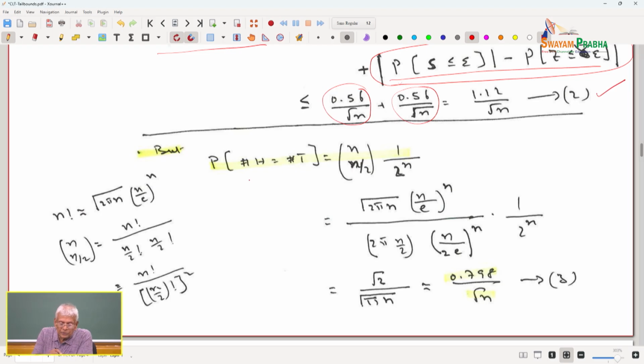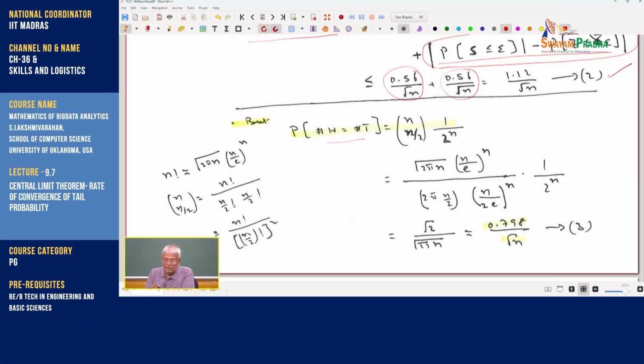I could have computed this using the binomial distribution. The probability that the number of heads is equal to the number of tails is n choose n by 2 times 1 over 2 to the n. When n is large, I can approximate this by Stirling's approximation. So, n choose n by 2 is factorial n divided by factorial n by 2 whole square.